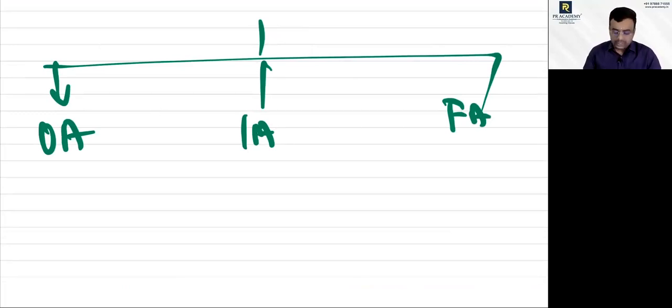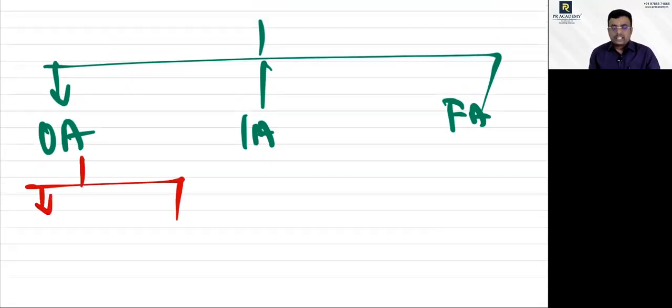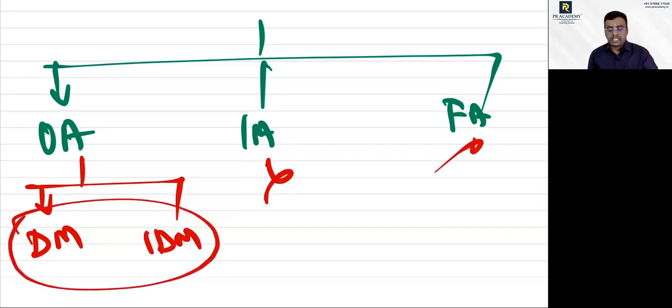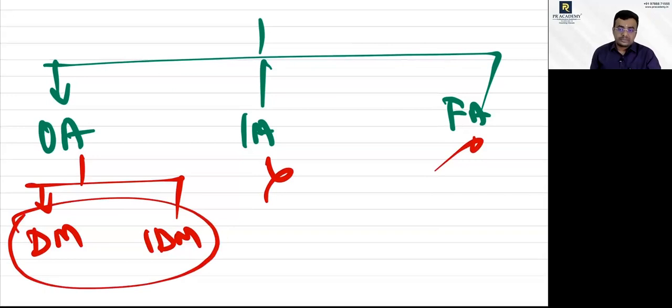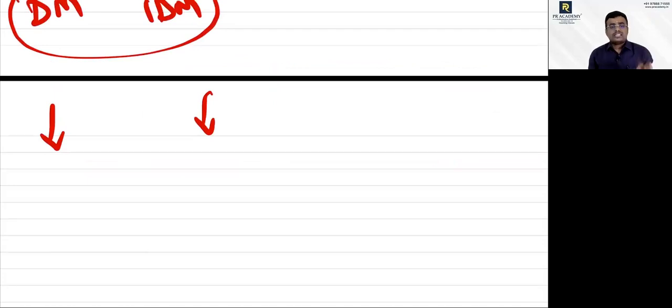For the purpose of operating activity only, there are two methods: one is called the direct method, another is called the indirect method. There is no such method for investing and financing. Are you getting connected with me? Whether direct method or indirect method, the result for both methods will be exactly the same, not even a single rupee different.